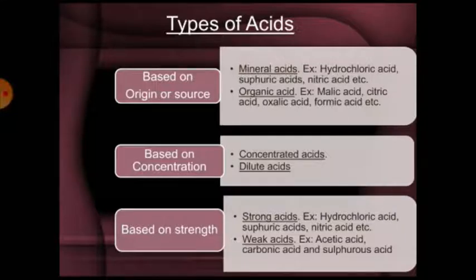In concentrated acids, a small amount of water is present. In dilute acids, a large amount of water is used as a solvent.